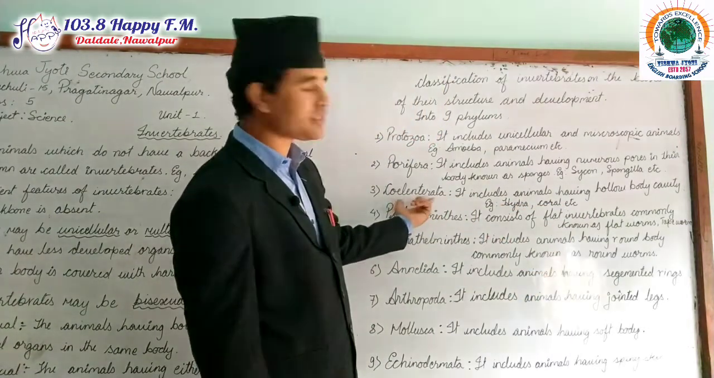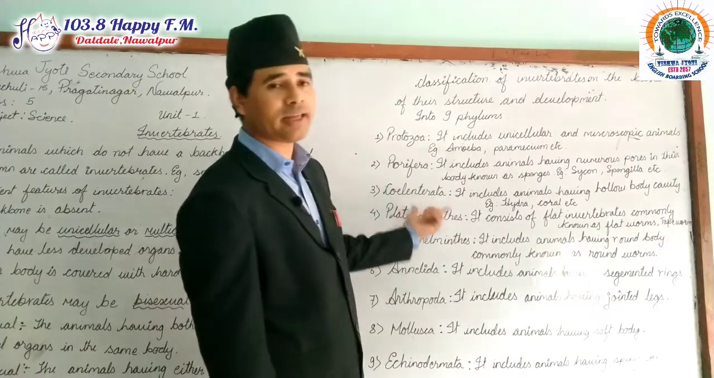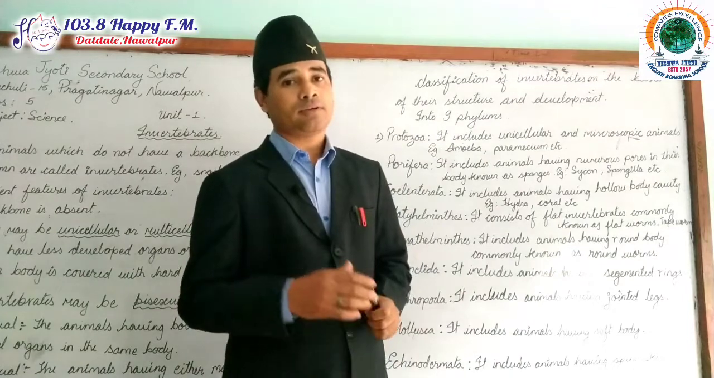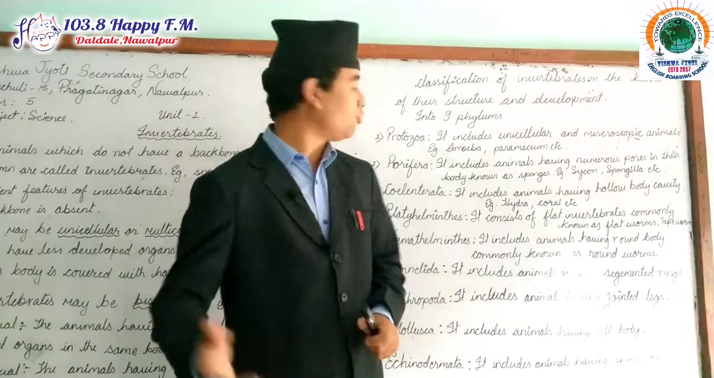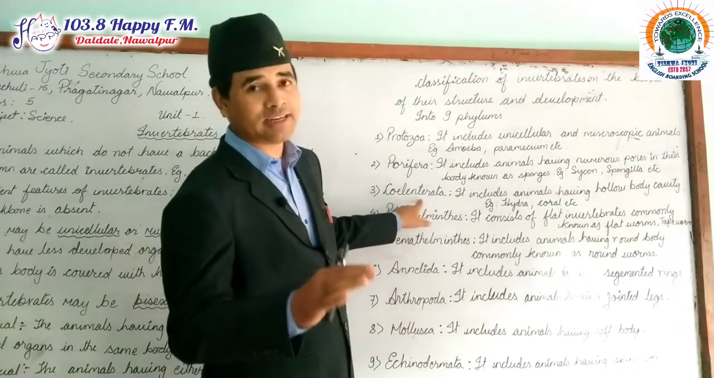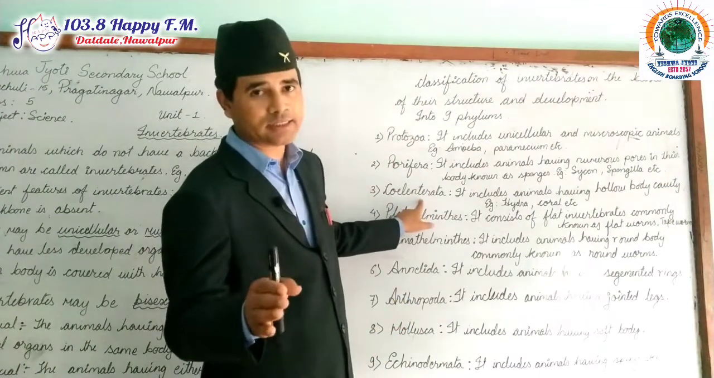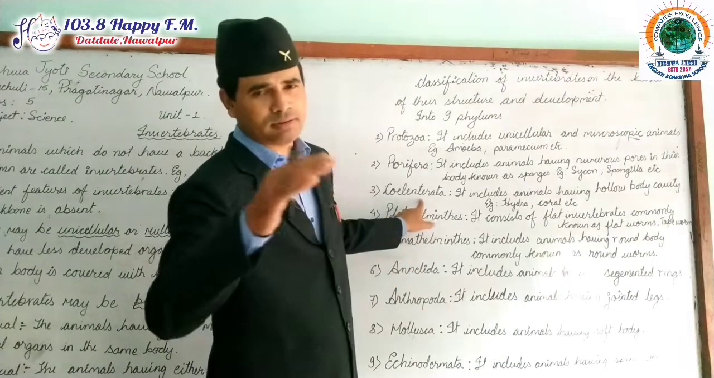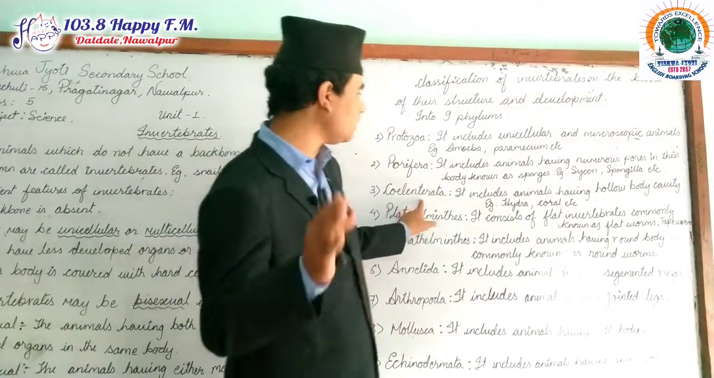Regarding the Coelenterata, there is another important thing. On their head there are tentacles. Those tentacles help them in locomotion and catching food. Coelenterata do not have any type of head, but they have tentacles, and in the tentacles there is a mouth. It helps them in locomotion and in catching the food.